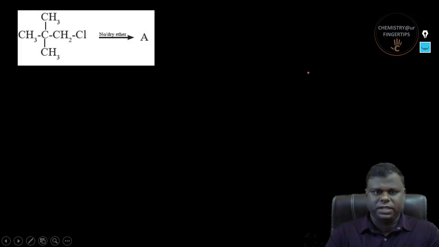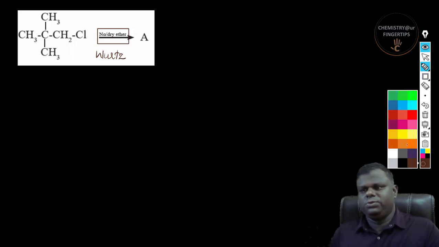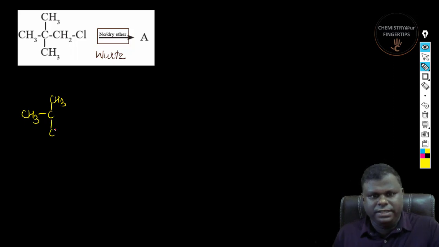Okay. So now the next one is very simple. Whenever you have sodium and dry ether, it's pretty much evident that it's going to be a Wurtz reaction, right? So very simple way to do this Wurtz reaction. You have CH3, there is going to be C, there is going to be a CH3 over here, and then you have a CH3, and then you have a CH2 with a Cl, right?